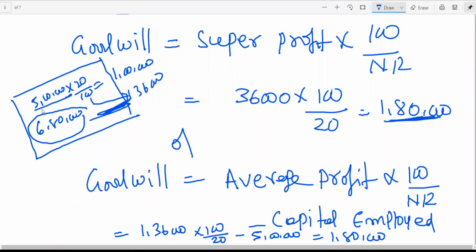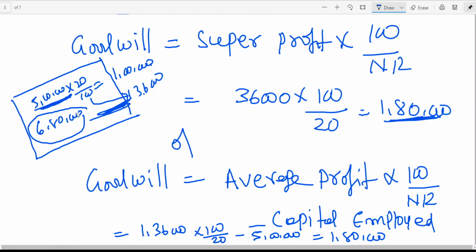But what is my actual investment? 5 lakhs. With 5 lakhs, I am supposed to get 1 lakh, but I am getting 1,36,000. To get 1,36,000, if my friend is asking, I will advise him to invest 6,80,000. Then if someone asks, you have invested 5 lakhs, but you are getting 1,36,000, you tell him, this is my reputation. My reputation is intangible. This reputation I want to show in my balance sheet.